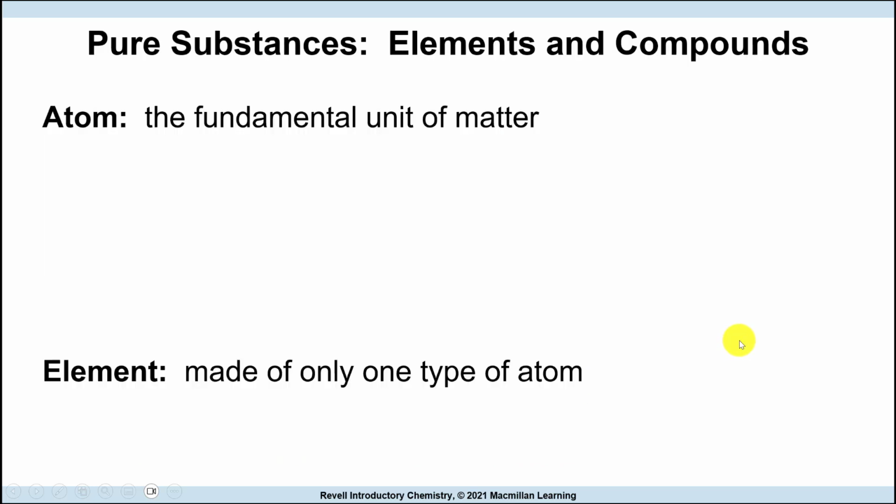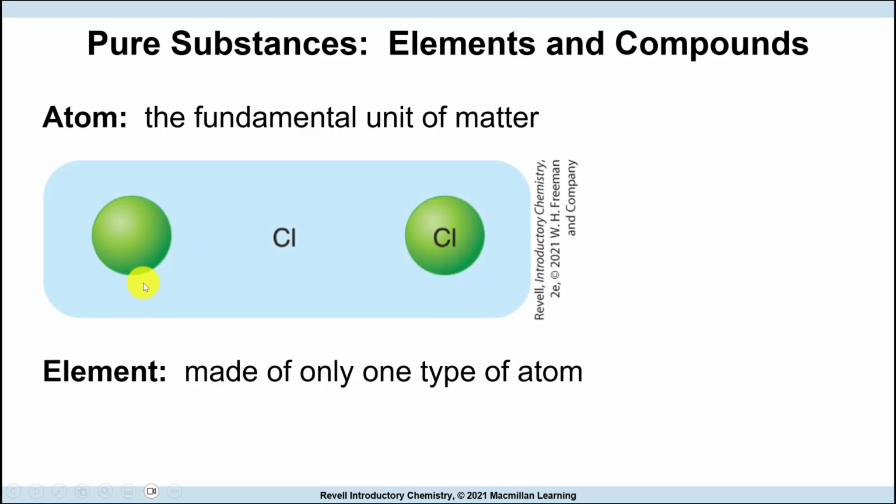So when we look at chemistry, we have pure substances and we have mixtures. What's a pure substance? A pure substance can be an element, from the periodic table of elements, a single element like copper, chlorine, hydrogen. An element is made of only one type of atom. So again, chlorine will be an element. Even if I have two chlorine together, that will still be an element.